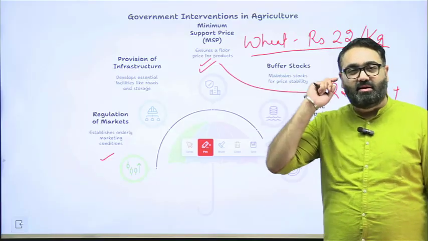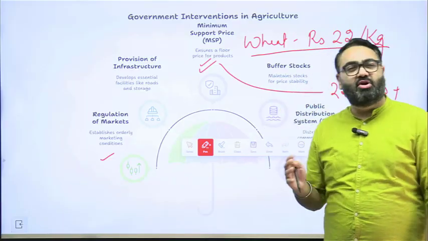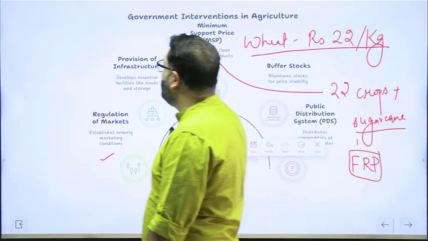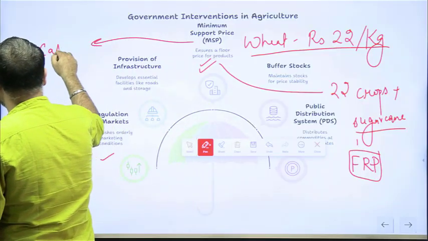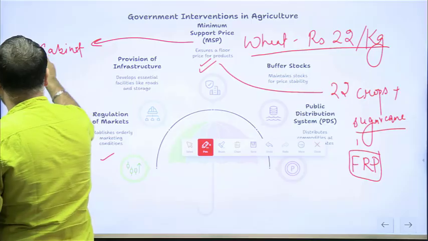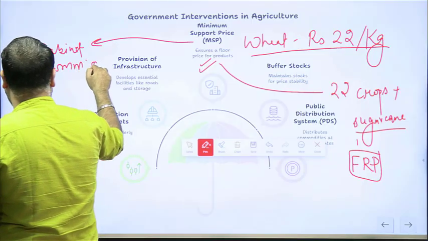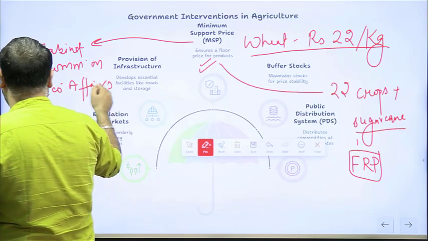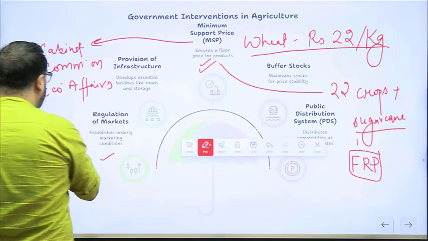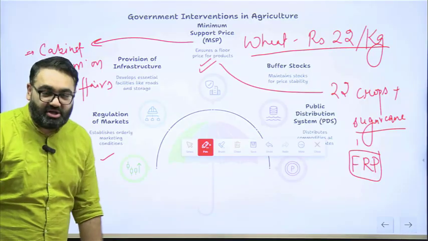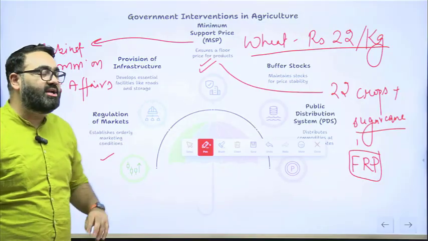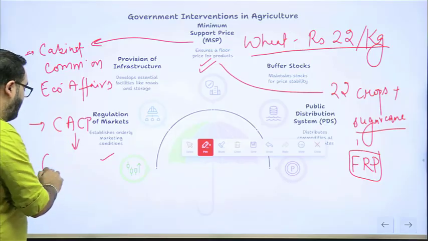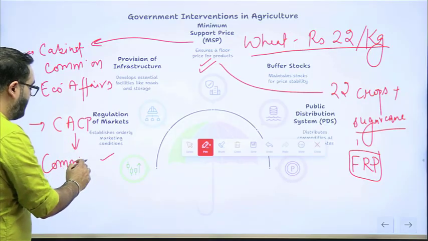Who decides MSP? MSP is declared by the government before every cropping season. And it is declared by the Cabinet Committee on Economic Affairs. They take the final decision on the basis of a recommendation given by CACP. This is important, do remember this. CACP is the Commission on Agricultural Costs and Prices.